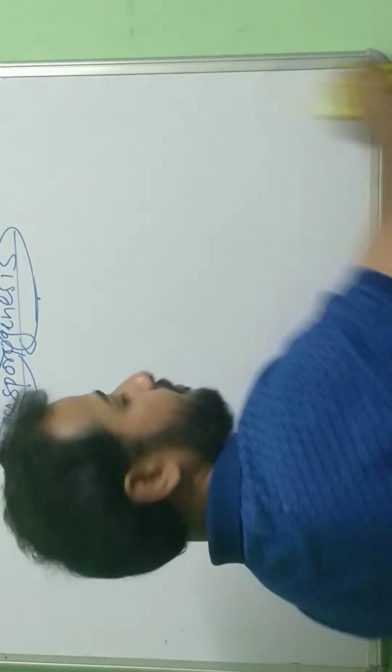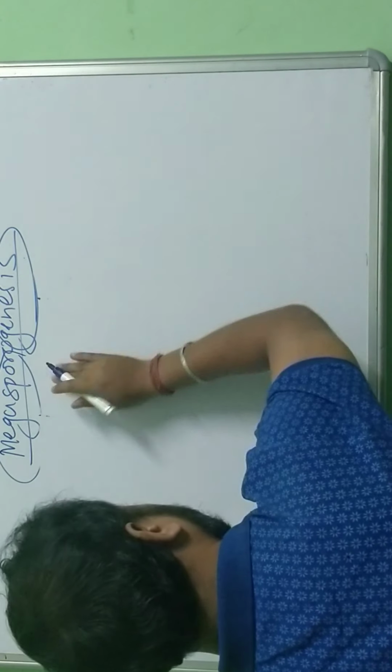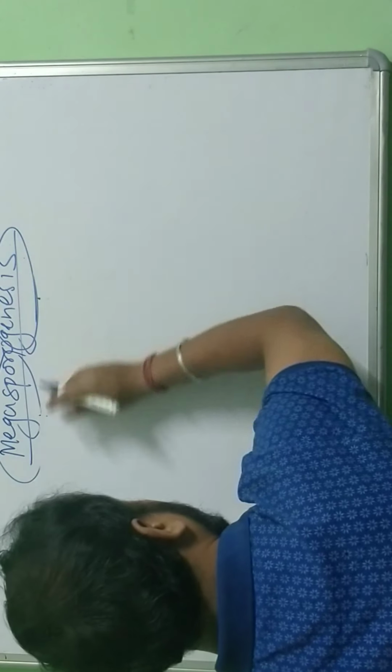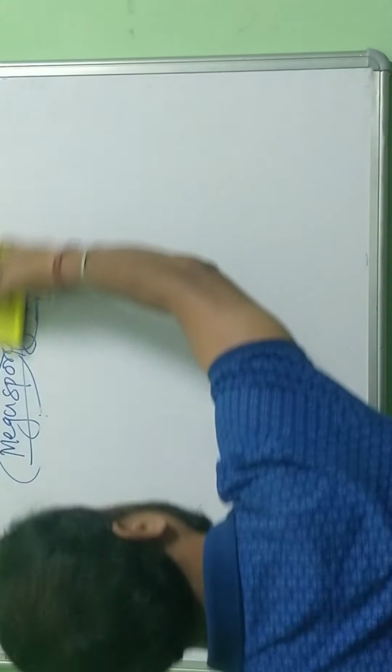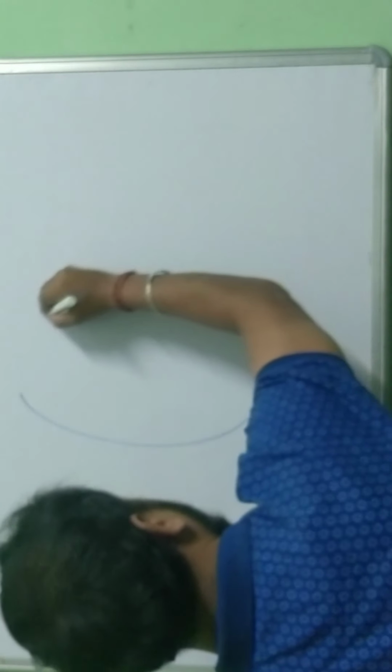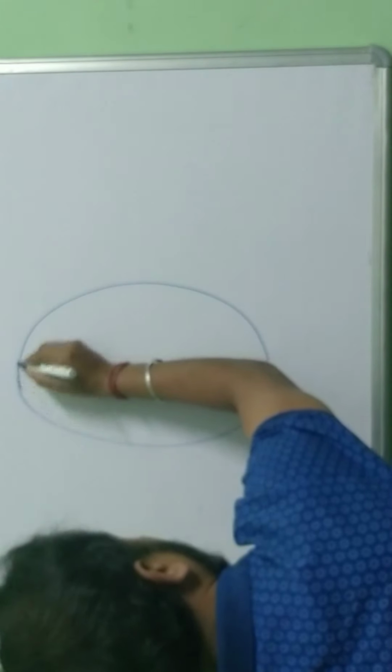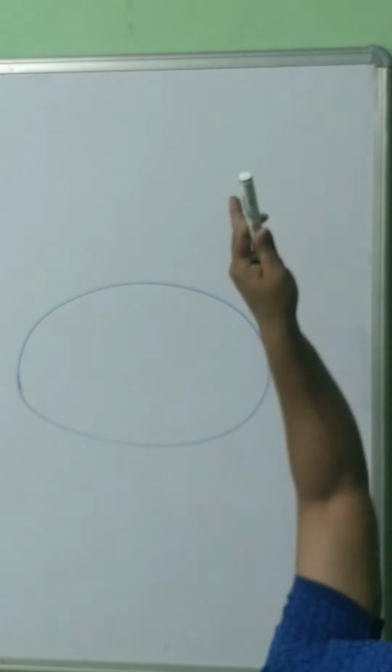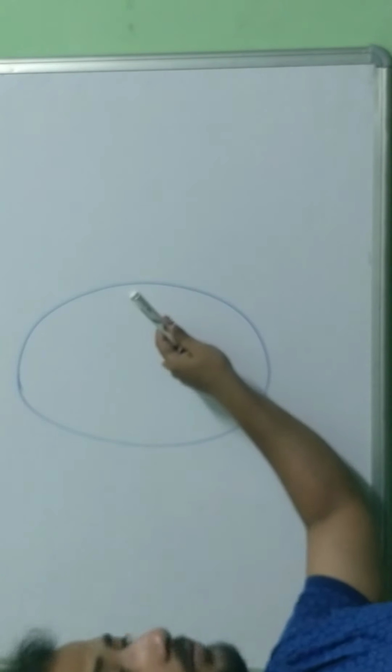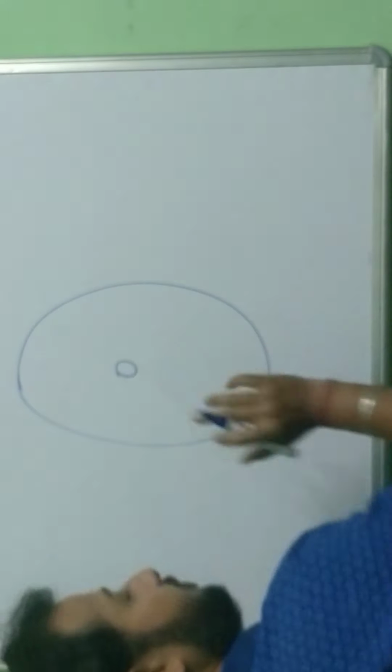Let me draw the megaspore first. So this is the single functional megaspore, which is nothing but a cell, and the cell has a nucleus.